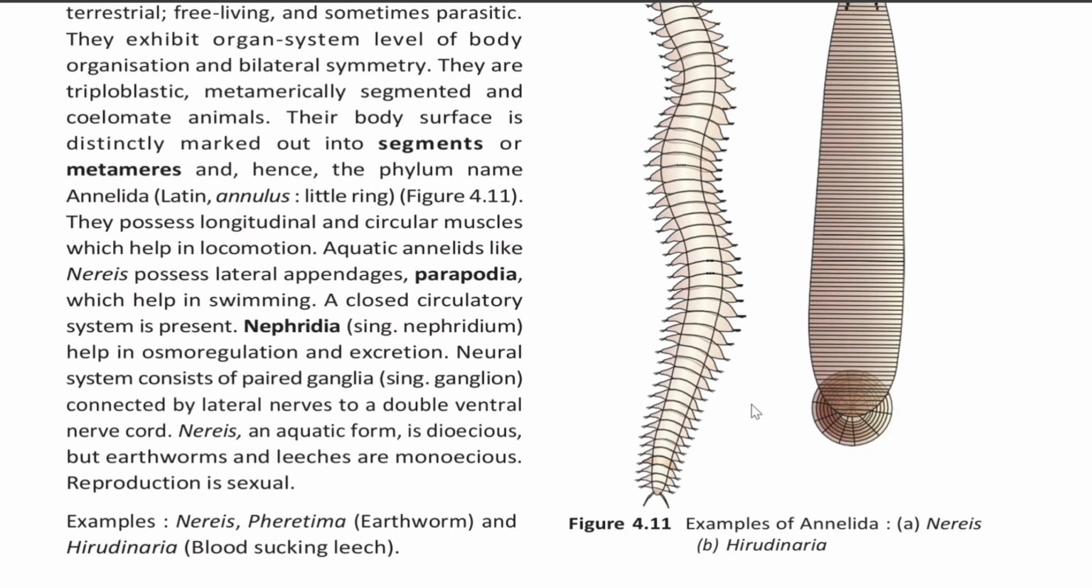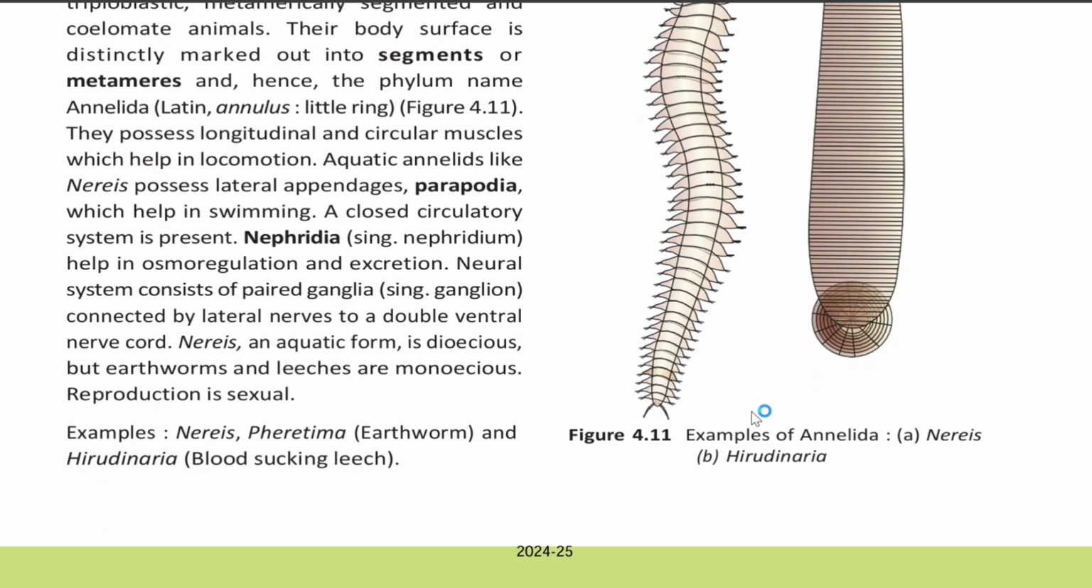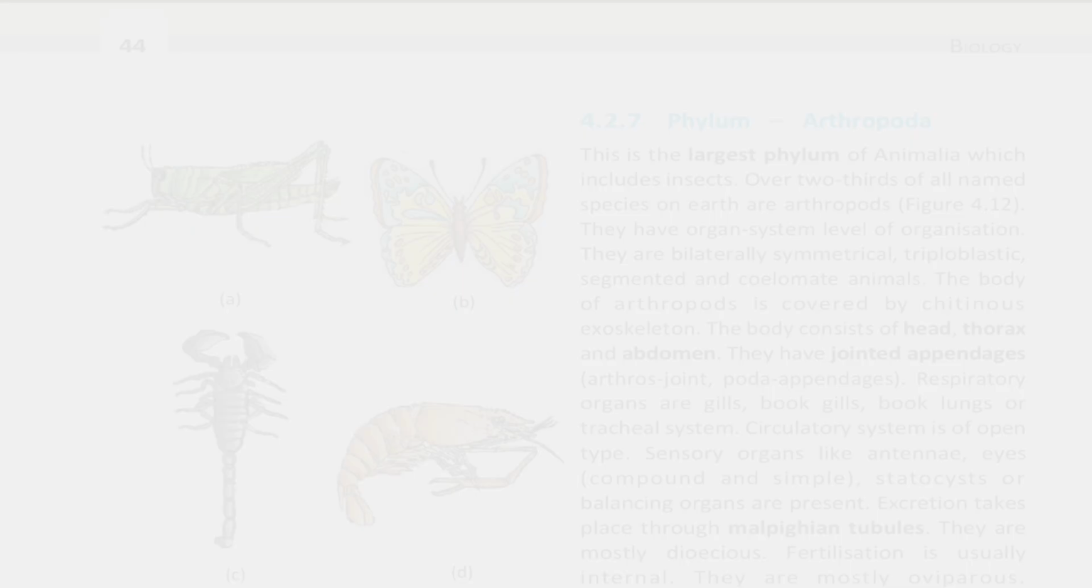Reproduction is sexual. Examples: Nereis, Pheretima, that is earthworm, and Hirudinaria, that is blood-sucking leech.